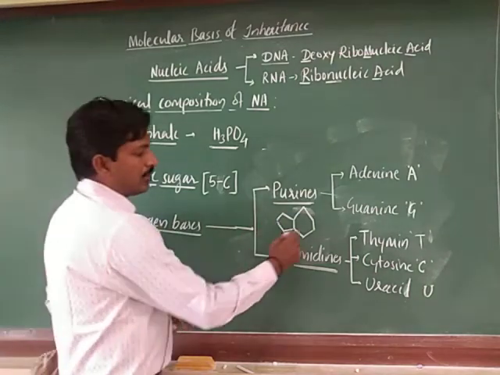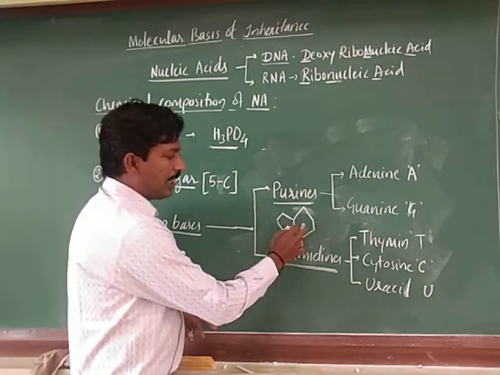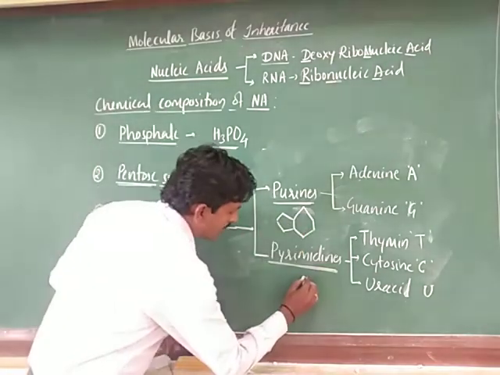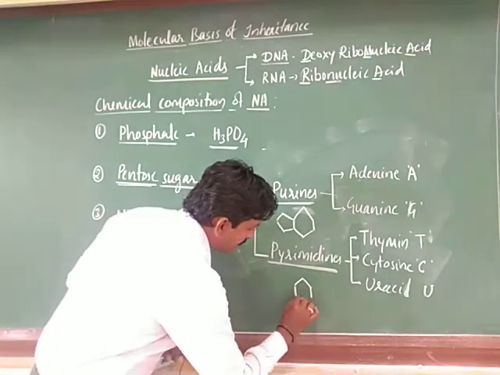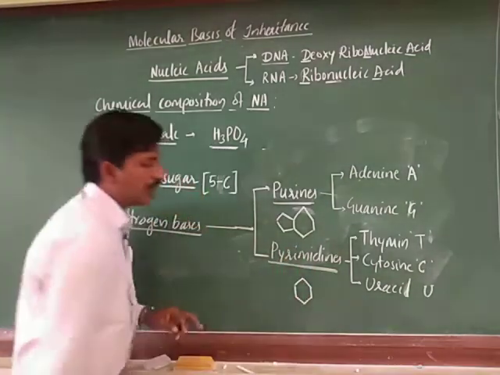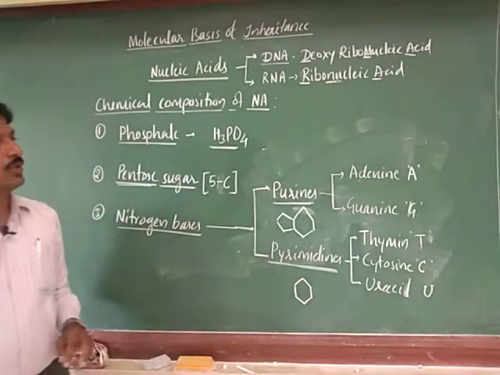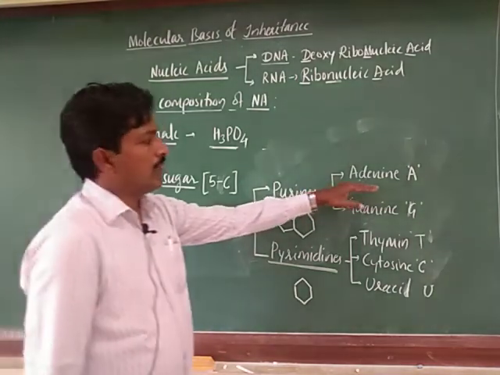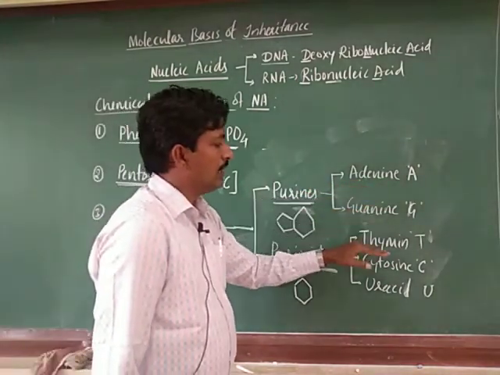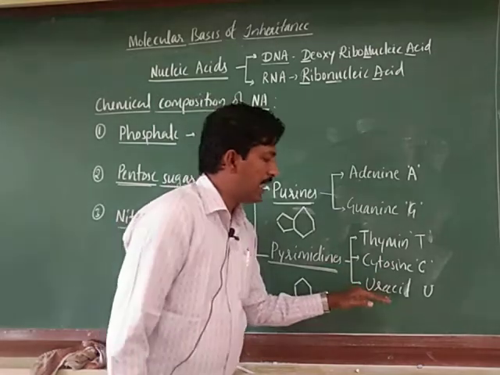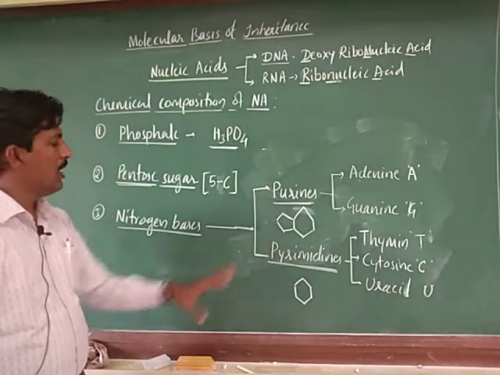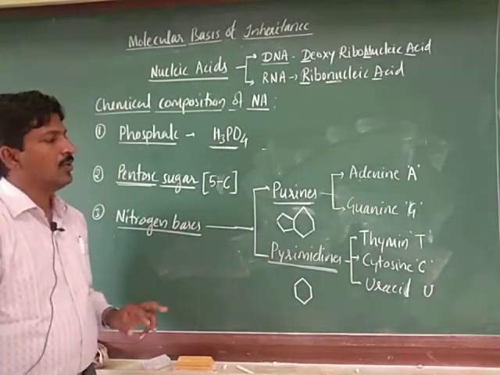Not only carbon rings, these even include nitrogen. Pyrimidines are single ringed structures. So adenine, guanine, thymine, cytosine and uracil, these five are the nitrogen bases present in the nucleic acids.